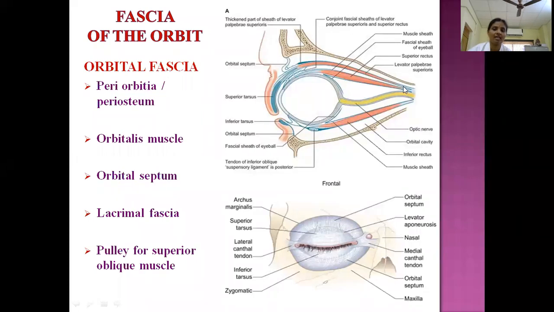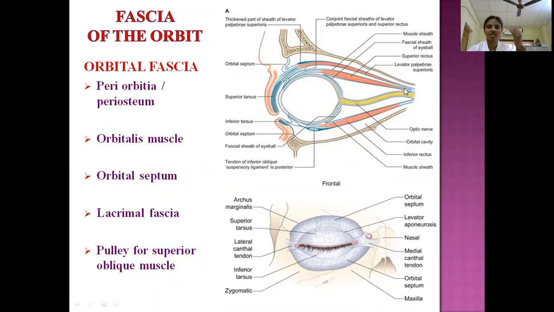Then outer layer, it just extends on to the parietes, means where it covers the bones of the orbit. So all the bones are covered by a fascia which is derived from the outer layer of the dura mater. So once the dura mater around the optic nerve enters into the orbit exactly at the optic canal, that is the apex of the orbit, what happens? It divides into outer and inner layers. The outer layer covers the bones of the orbit.